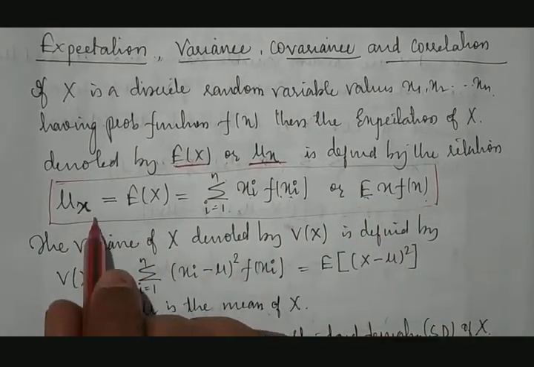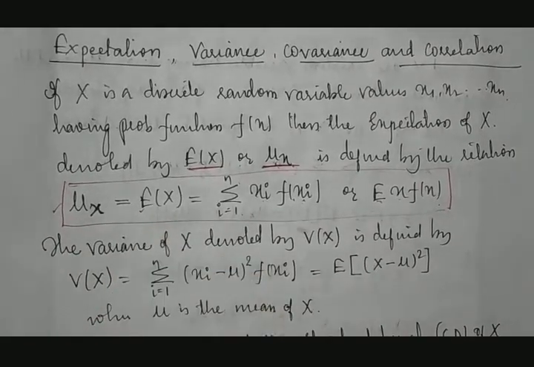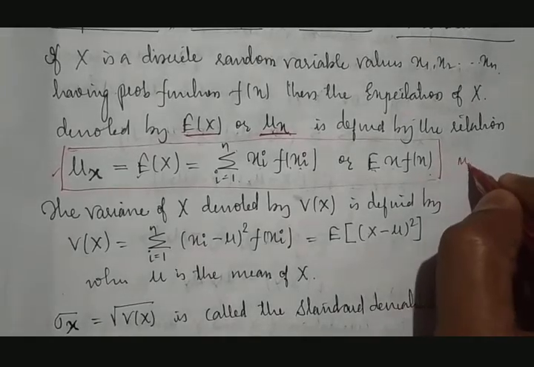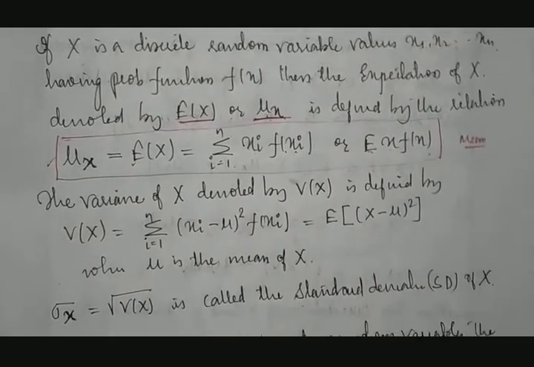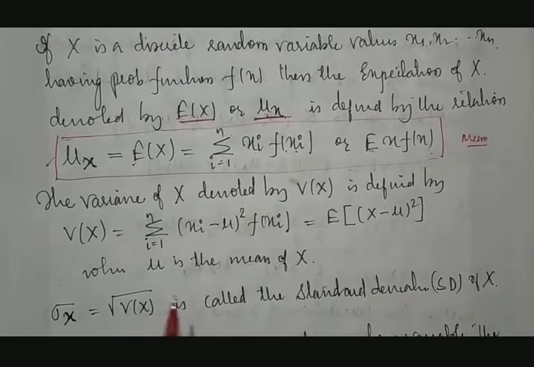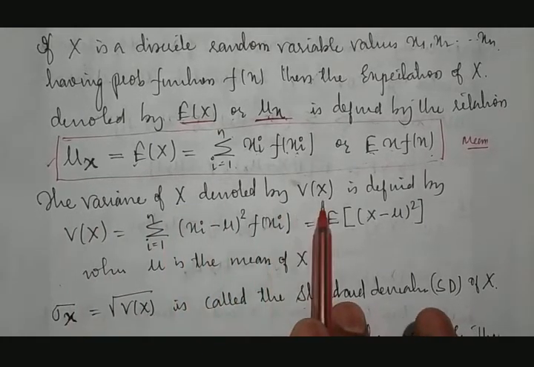This can be used to get mu of x or E of x, that is nothing but mean. Okay, in simple words we call it mean. Expectation is nothing but getting the mean of y or x. Then the variance of x is denoted by V of x.